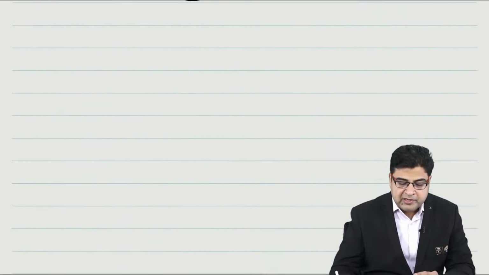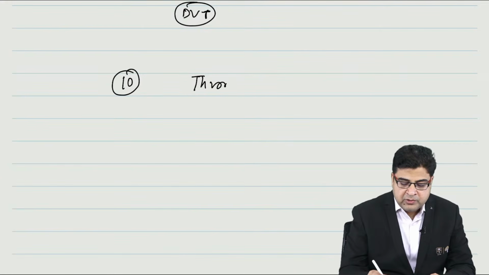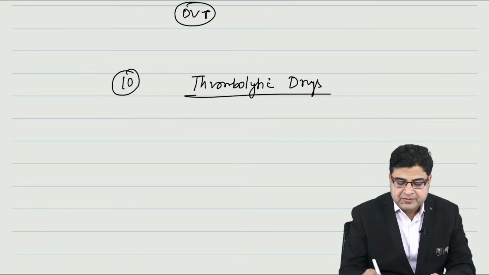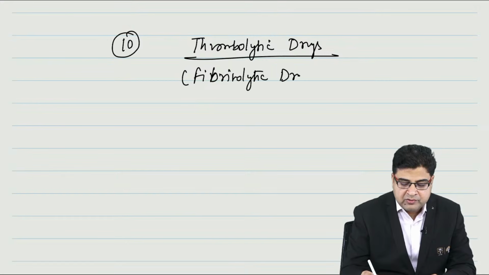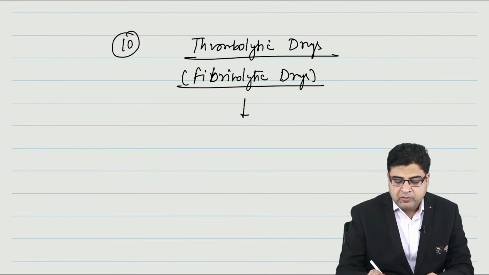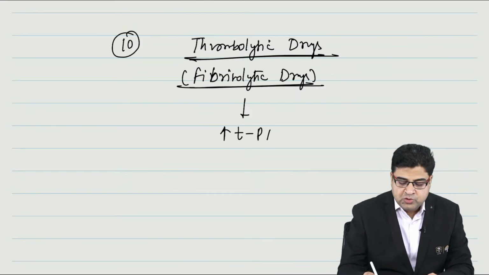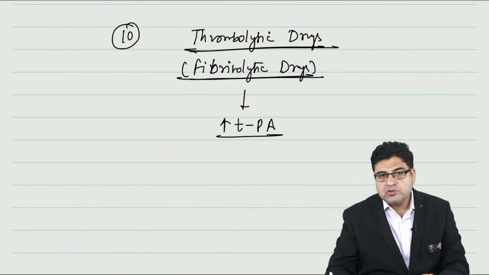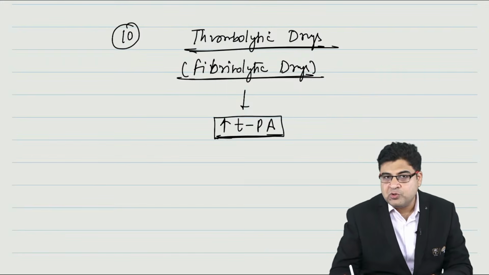Now let's move on to topic number 10. Topic number 10 is the medicines which are known as thrombolytic drugs. Thrombolytic drugs are also known as fibrinolytic medicines. Now, how will these medicines act in the body? Whenever we give thrombolytic or fibrinolytic medicines to a patient, these medicines can activate plasminogen. So, they will behave as a tissue plasminogen activator.